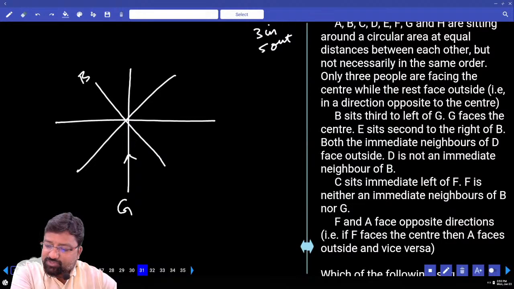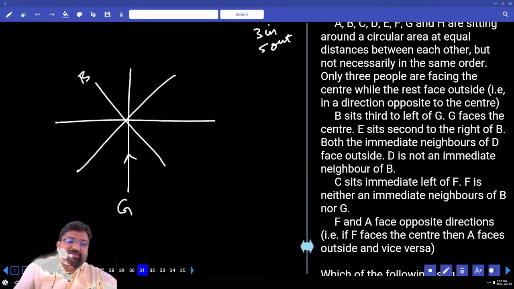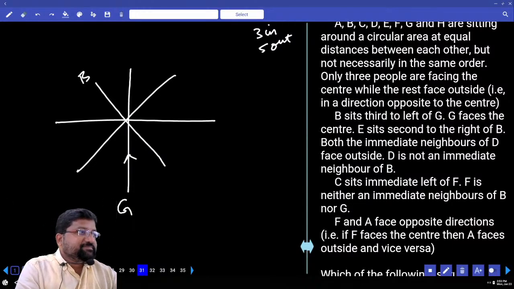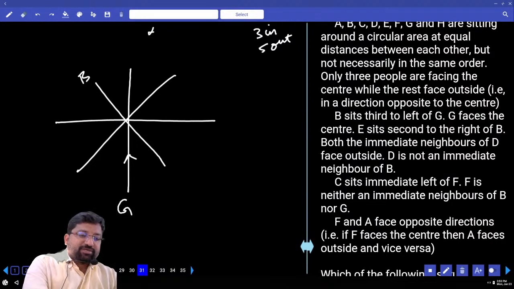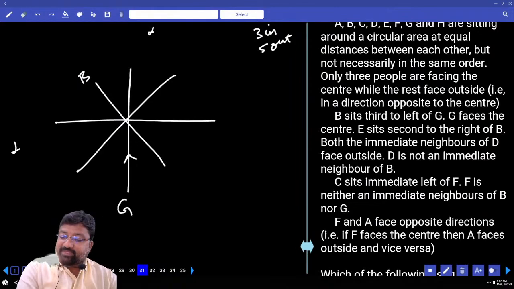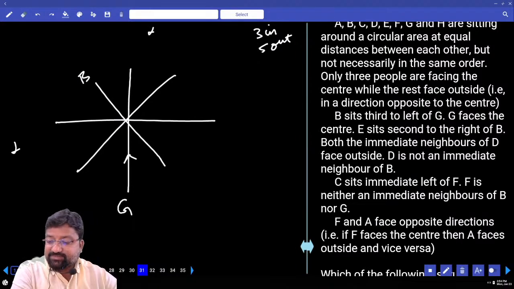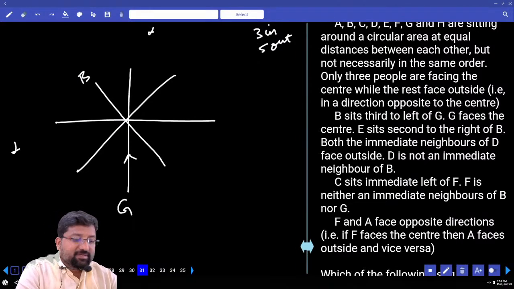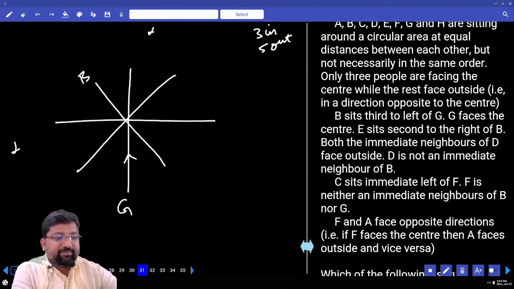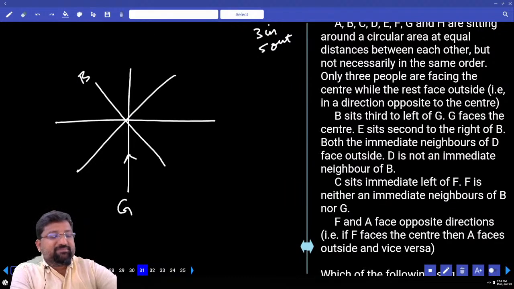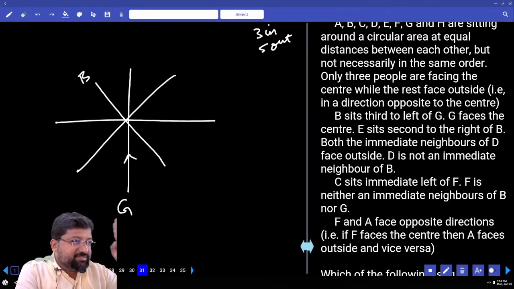Both the immediate neighbors of D face outside. D is not an immediate neighbor of B. This is not D and this is not D, right? And the immediate neighbors of D are facing inside or outside? Tell me. So D is also not an immediate neighbor of G. Then D has how many possibilities? 2 possible.